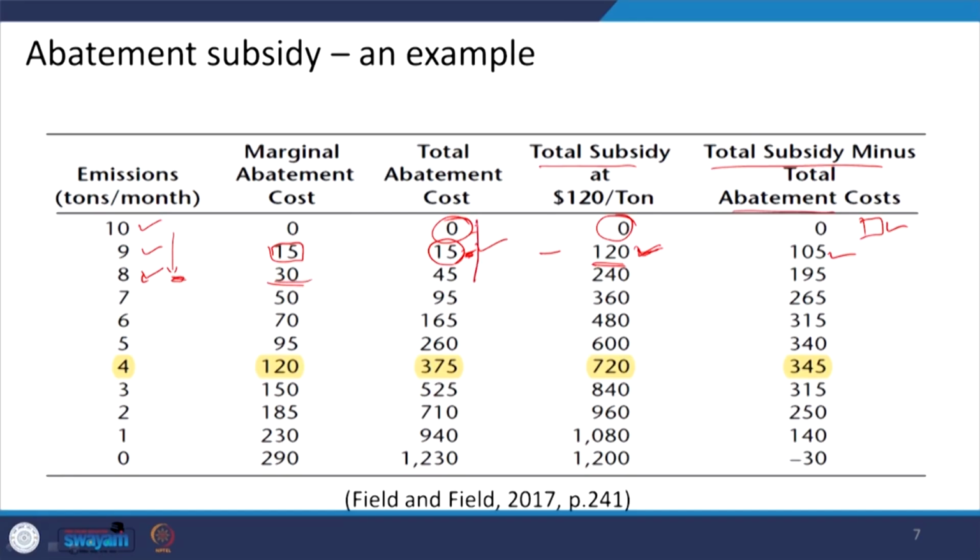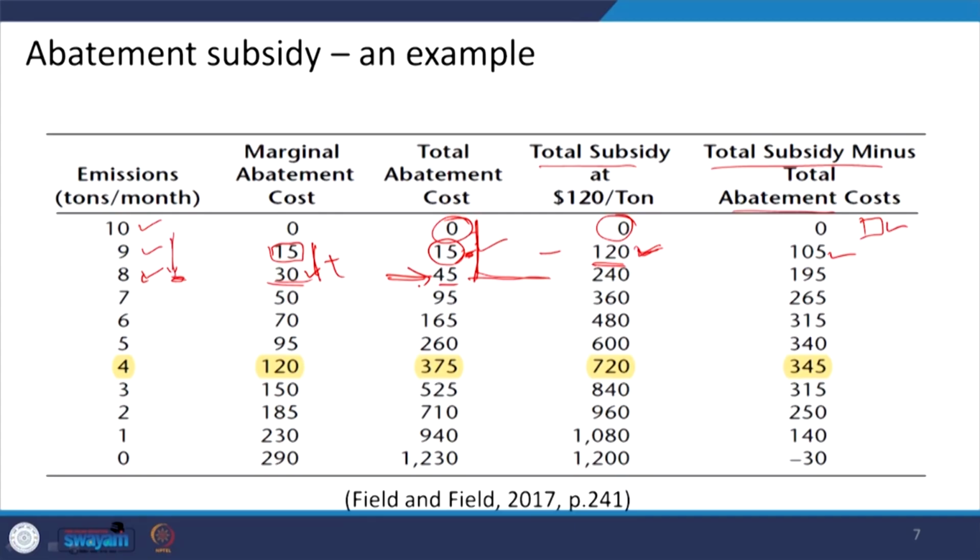It is the summation of this, so it is 45 now, right. This is 30 plus 15, which is 45. So, 45 rupees is the total abatement cost for reducing the emissions.